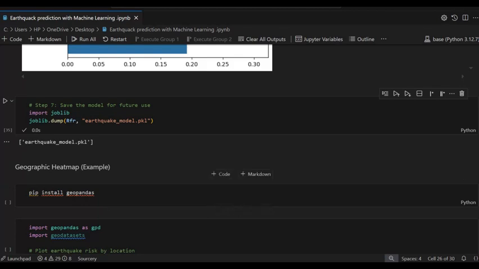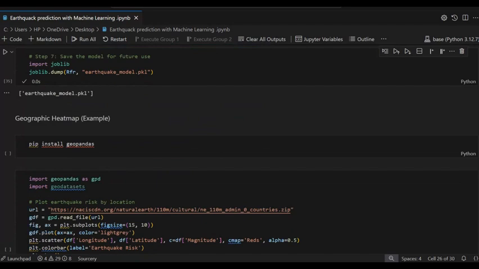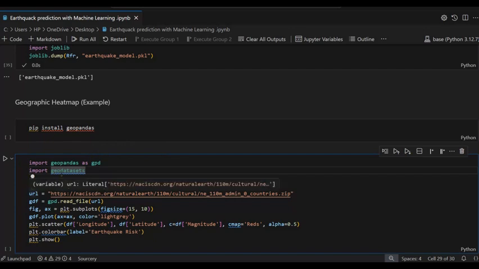If we want to see the geographical data, then we use GeoPandas. So import geopandas as gpd. Then geo dataset, it is not necessary, but I have mentioned this. If you get any problem, then you can also import the geo dataset, because this is the built-in dataset, so that's why I'm using it.